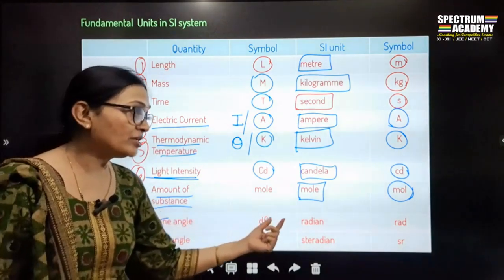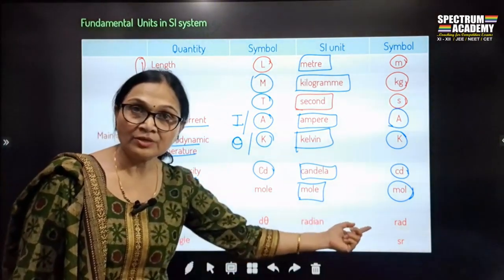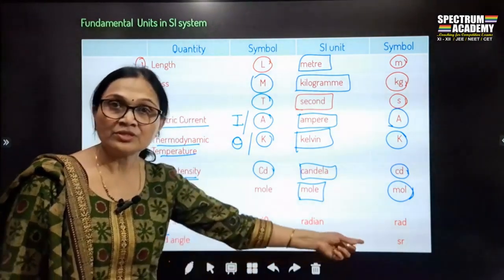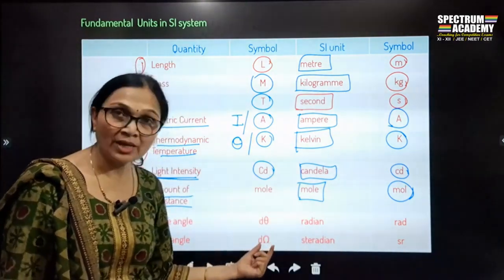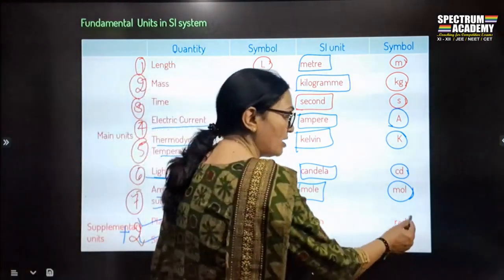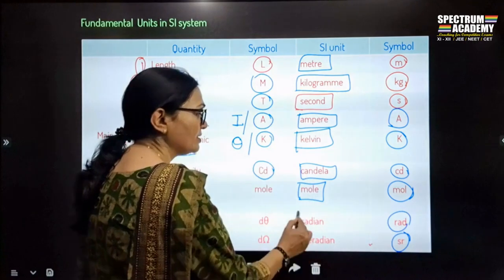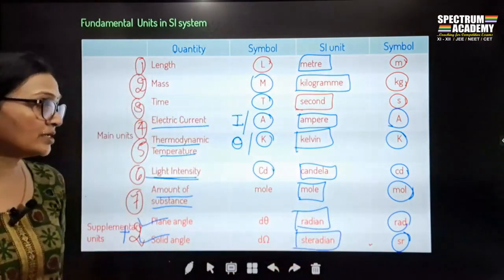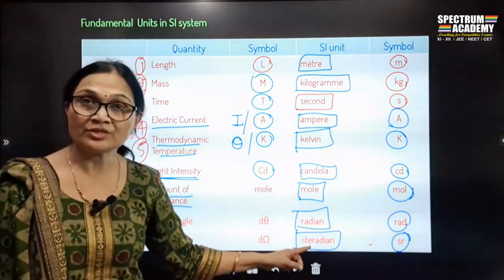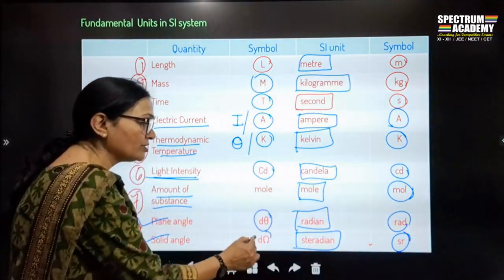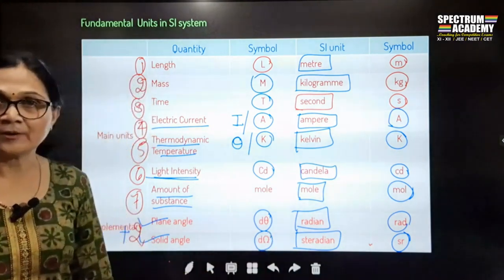Plane angle is d theta, unit is radian, rad, and solid angle is denoted by d omega, unit is steradian, denoted by sr. Plane angle का unit है radian, and the solid angle's unit is steradian.